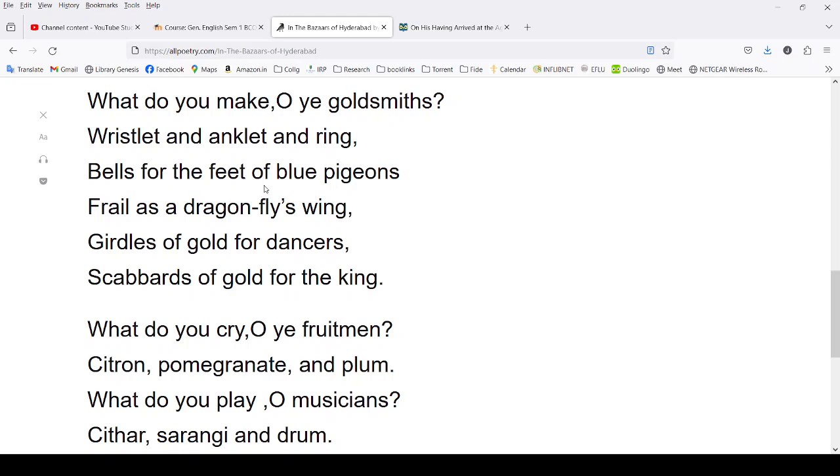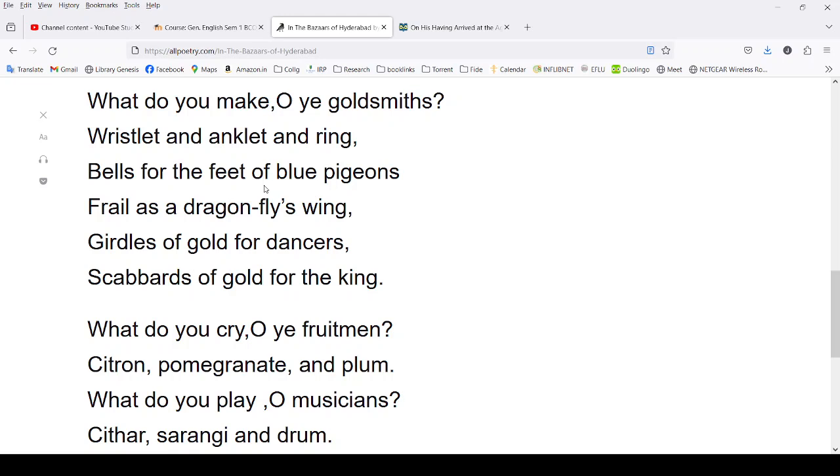Wristlets, a wristlet, an ankle, and ring. So you have all these wristlets, which are bangles and anklets, which are very common in India, and rings, bells for the feet of blue pigeons.